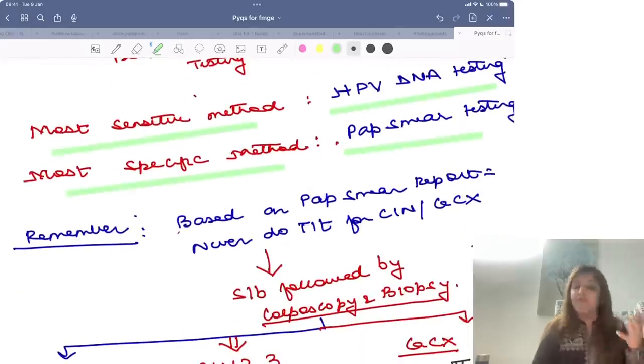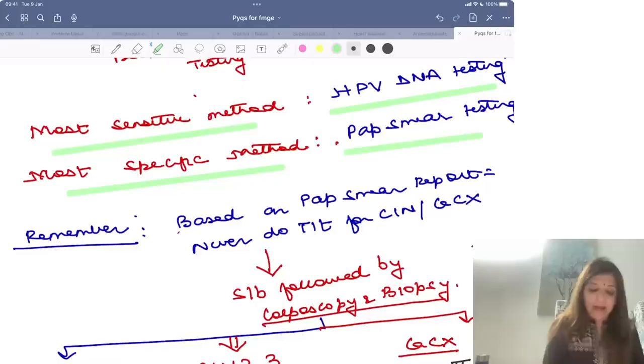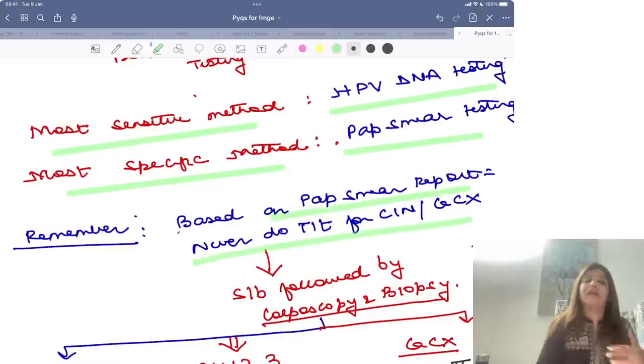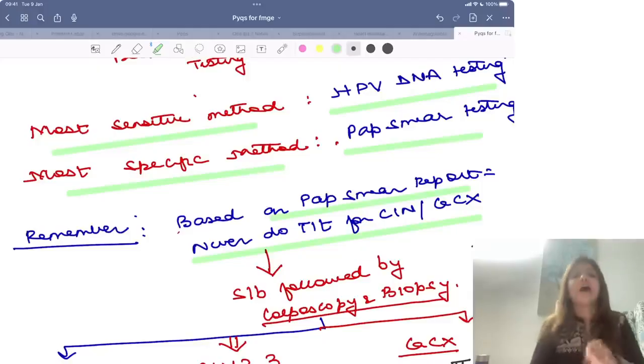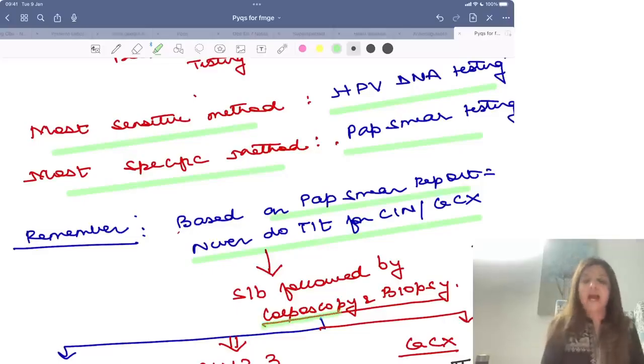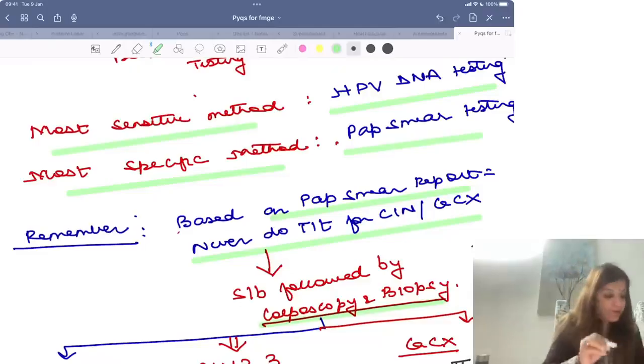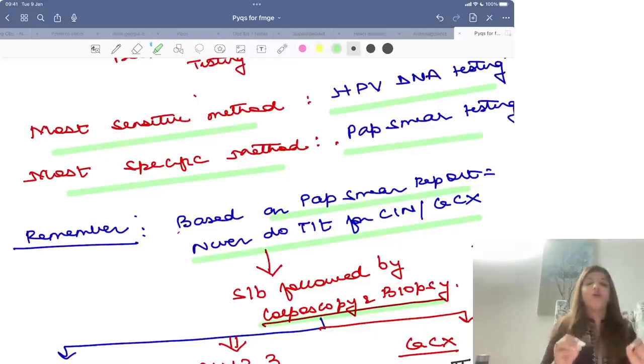WHO कहता है कि why Pap smear should not be done in developing countries like India is क्योंकि based on Pap smear report we can never do the treatment for CIN or for cancer cervix. अगर हम Pap smear करते हैं and if anything abnormal report comes, then you always have to do colposcopy and biopsy. So Pap smear should always be followed by colposcopy and biopsy.